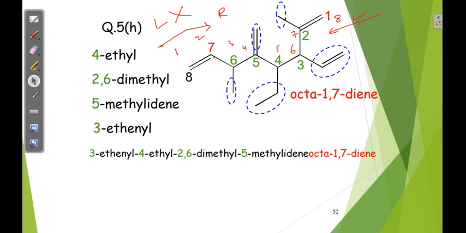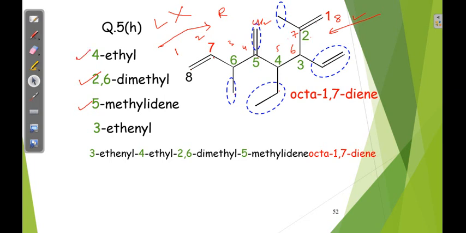In this correct numbering, again the substituents, as we discussed in the last example. Second and sixth positions are methyl, 2,6 dimethyl, over. Then fifth position CH2, methylidene, already discussed in the last example. Fourth position is ethyl.